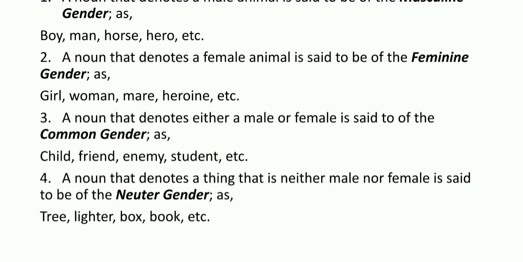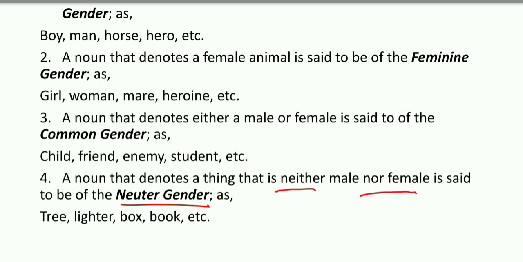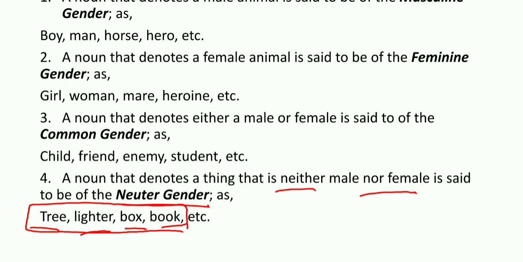Number 4 is a noun that denotes a thing that is neither male nor female. A noun that is neither male nor female is said to be of neuter gender. Like here we have tree, lighter, box, book. They belong to neither male nor female gender in category, so they are called neuter gender.